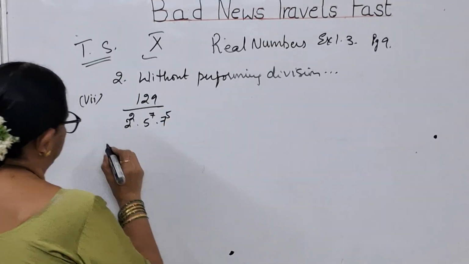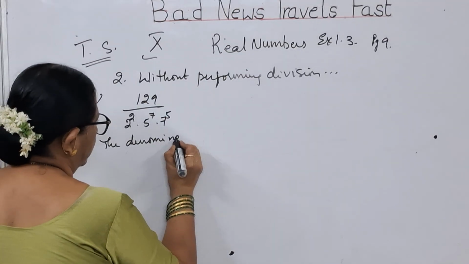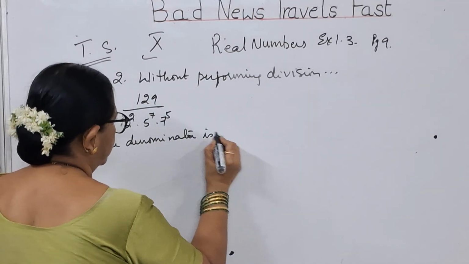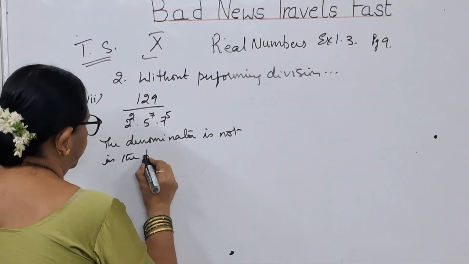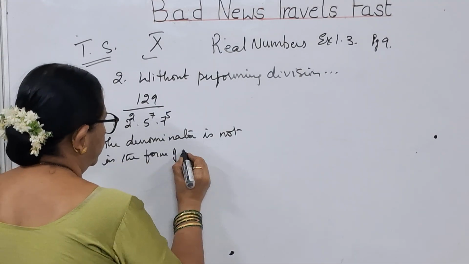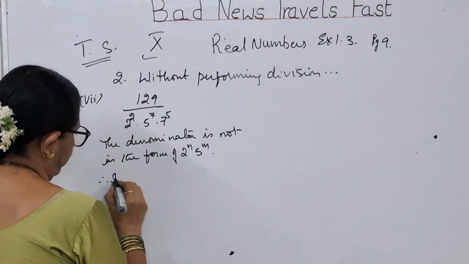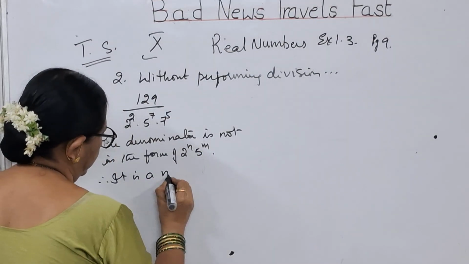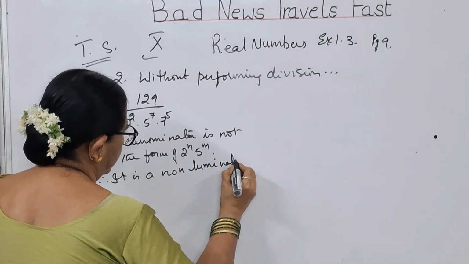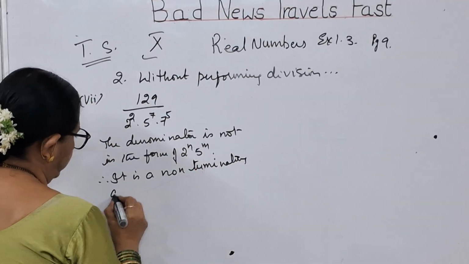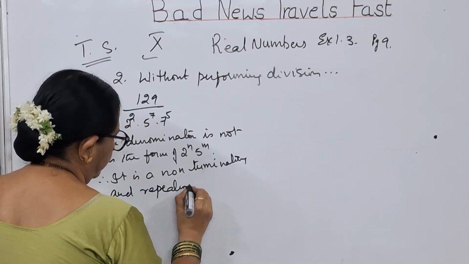This is the one. So what will you say, children? The denominator is not in the form of 2 to the power of n and 5 to the power of m. Therefore, it is a non-terminating and repeating decimal.